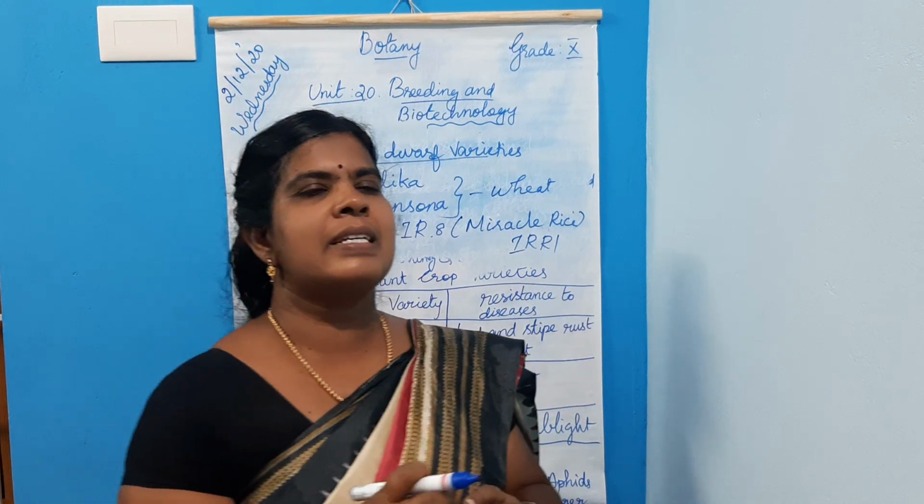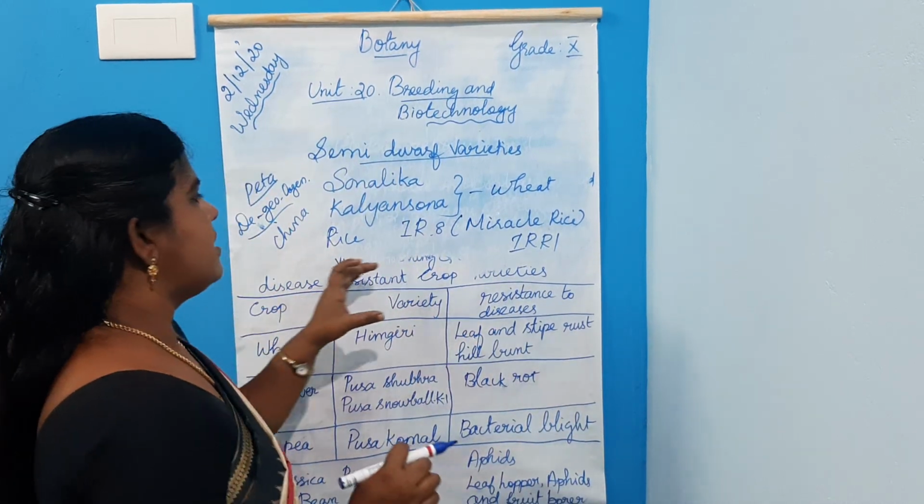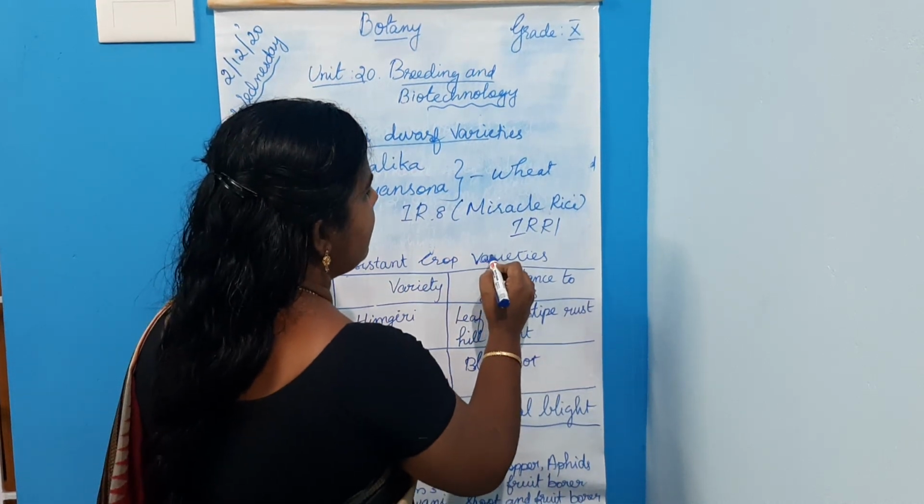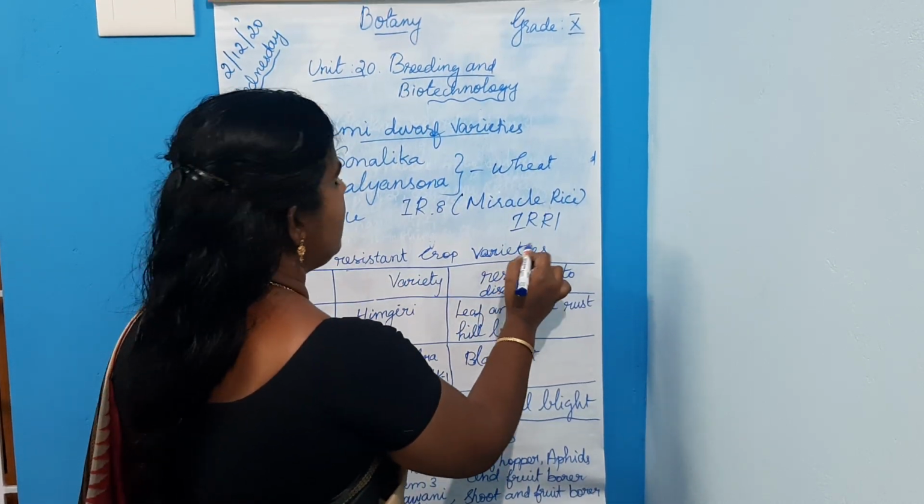Disease resistant crop varieties are developed by plant breeding technology.